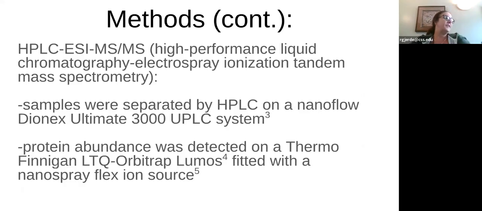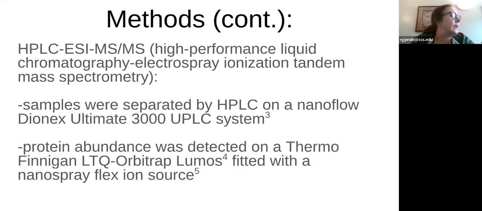So what they did first with their samples is they separated them using the HPLC. They used what's called a C18 reverse phase column that was packed with something called Reprosil Pure C18AQ 3 micrometer resin in a buffer solution.